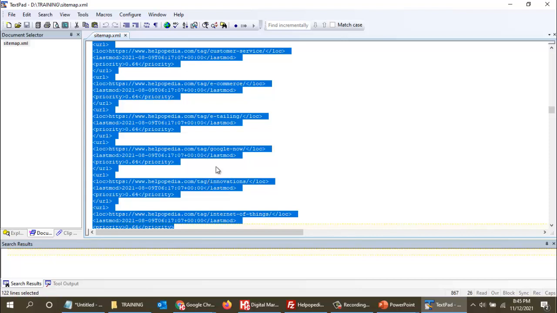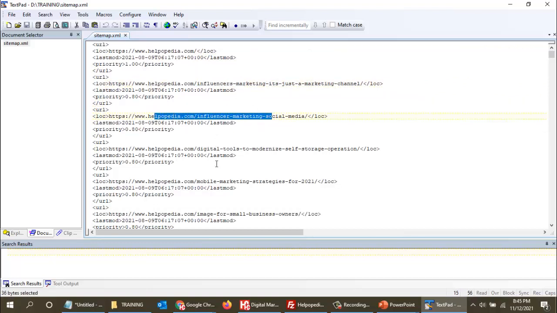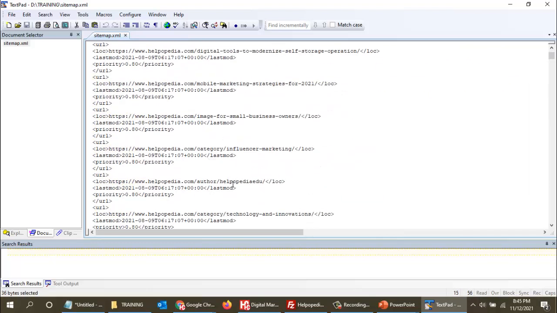Of course you don't need to worry. This is 3000 lines of code over here. You don't need to write anything over here. This file is generated automatically. So we will learn how to generate this file. This file is the file where all the links of our website are collected. So all the data from this particular URL, this particular URL, this particular URL, and all the URLs which are present in the file, all the content from all the URLs will be taken and stored in Google's database.